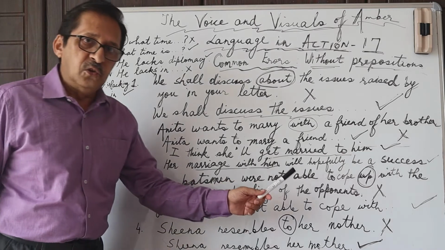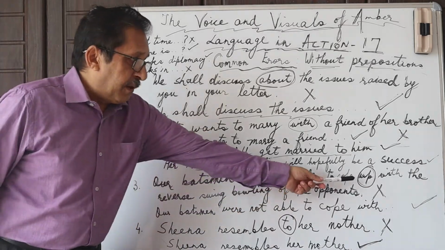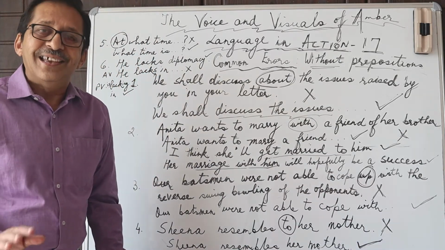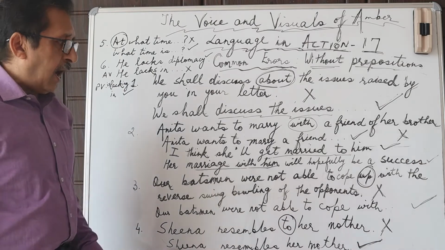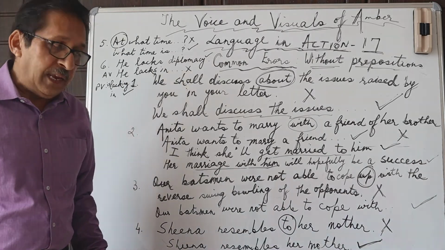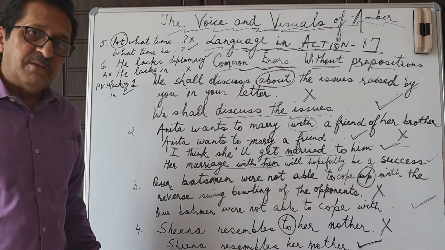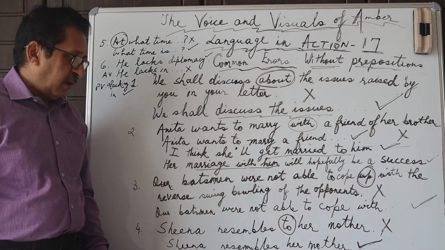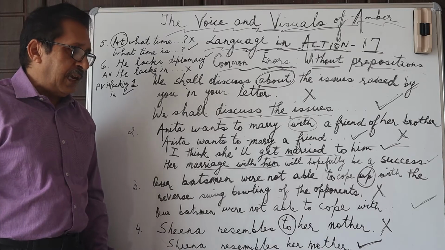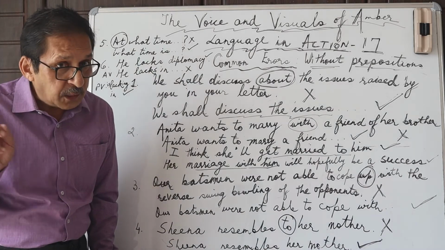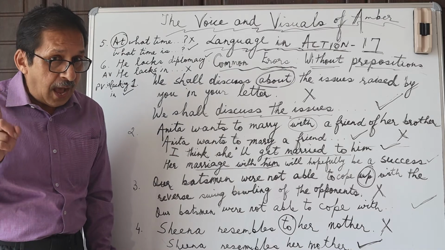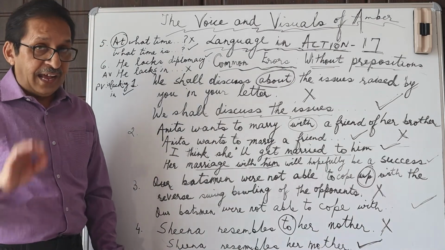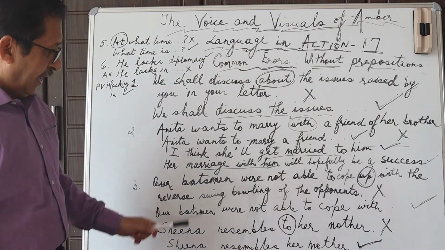We don't have to use an extra preposition over here, cope up with. No, that is incorrect. So our batsmen were not able to cope with the reverse swing bowling of the opponents. Our batsmen were not able to cope with and not cope up with. Up is redundant, unnecessary and incorrect over here.